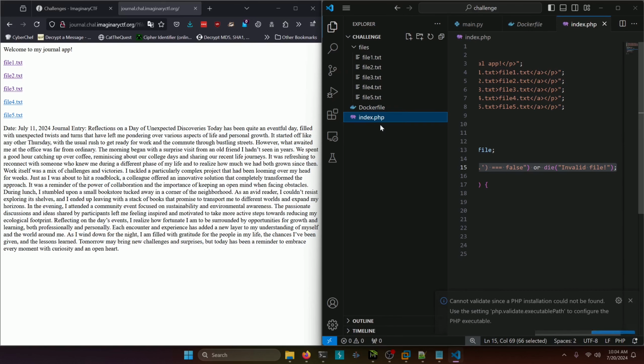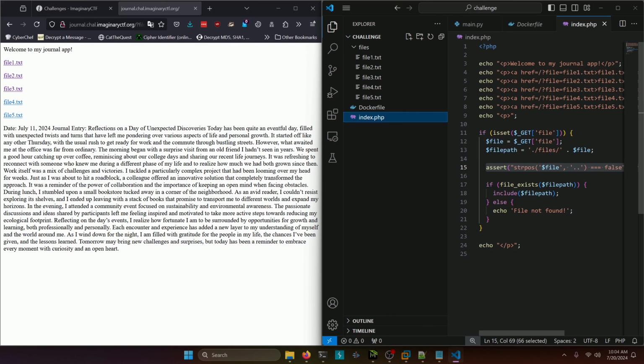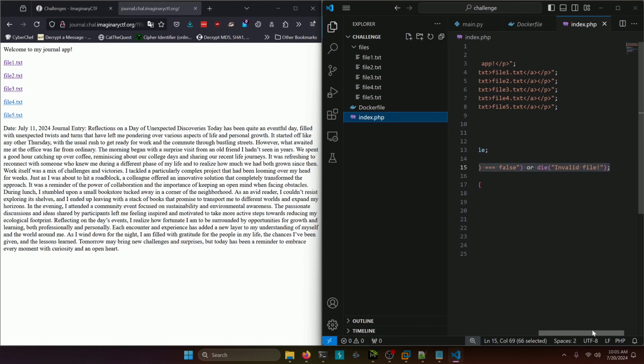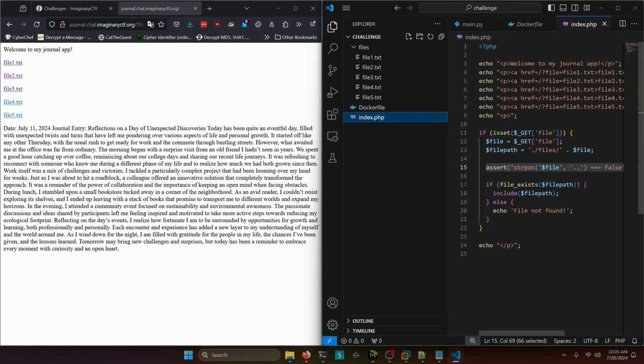Then we have an index.php, which is probably going to show the source code of what we need to exploit. We can see that if the file GET parameter is set, it's going to set a file path with that file in it, and then it's going to assert and check whether that file has .. in it. That's going to prevent us from doing LFI in this file, so it's going to be something else. Now, if you notice, our file parameter here is not sanitized at all. It's reading in whatever we put in as the GET variable and then slapping it into this assert function.